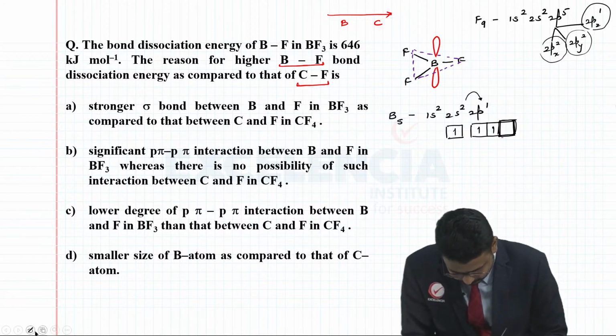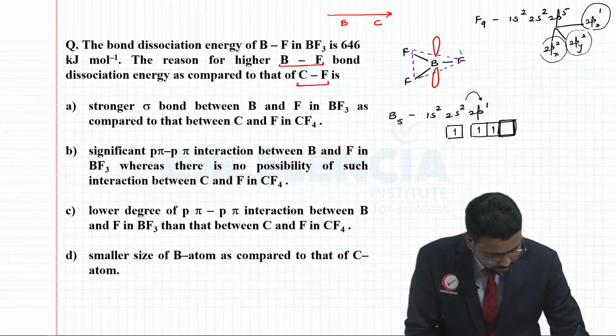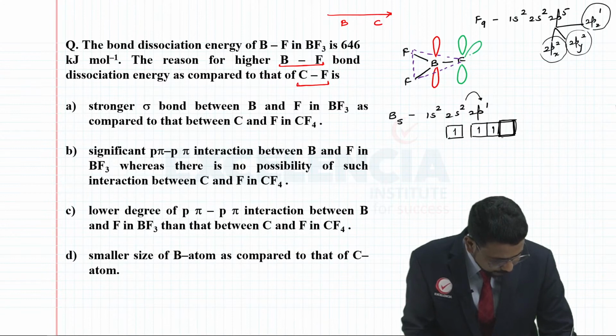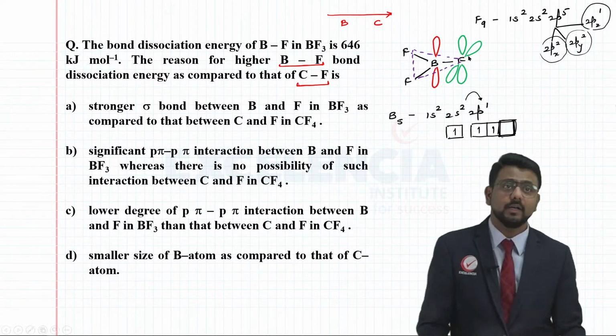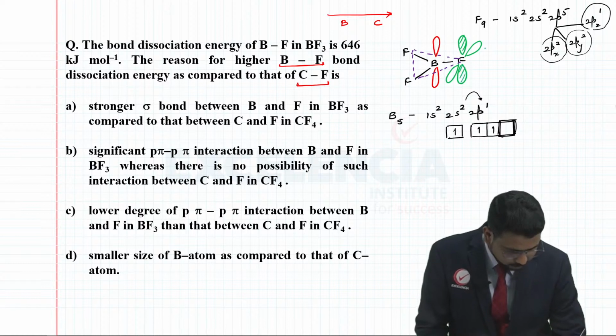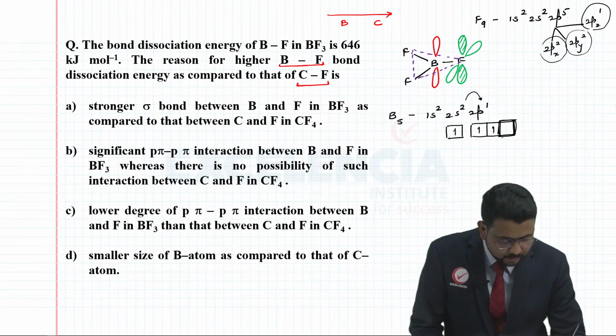So if I consider these p orbitals of fluorine as well, one of the completely filled p orbitals is like this, and another will be perpendicular to it, right?